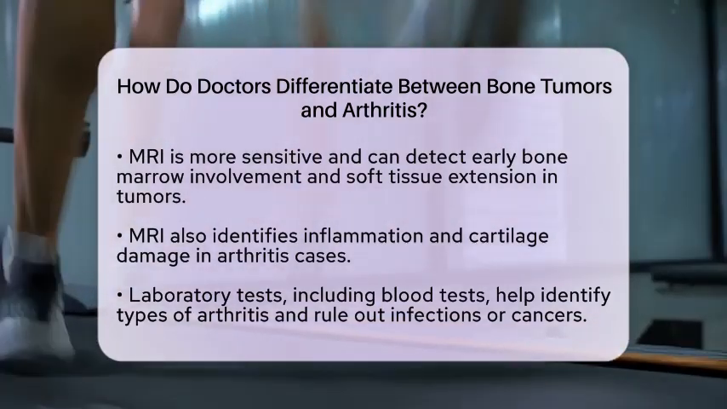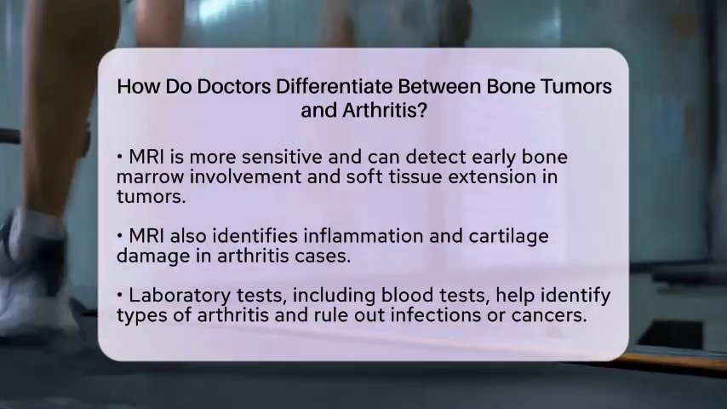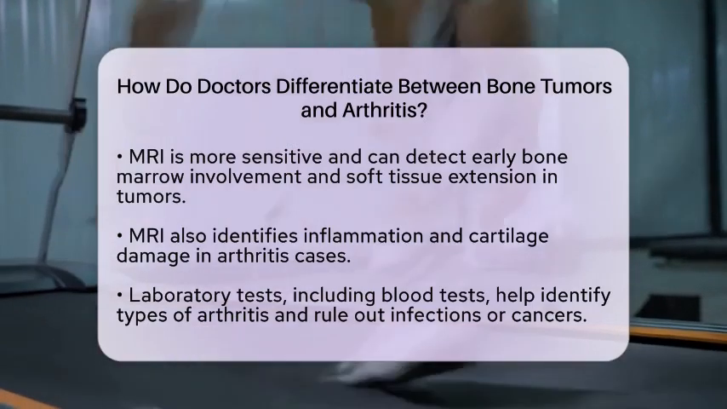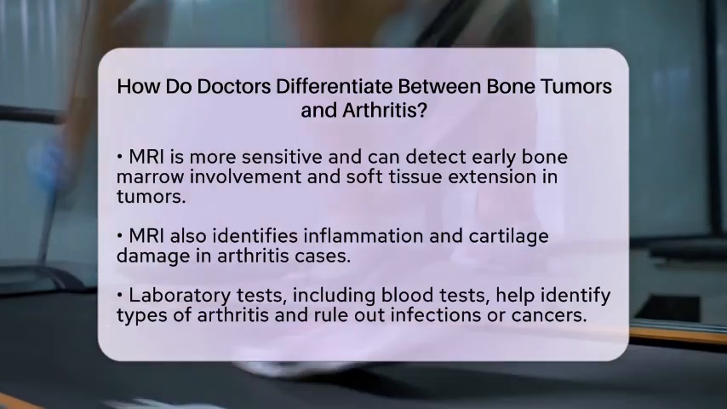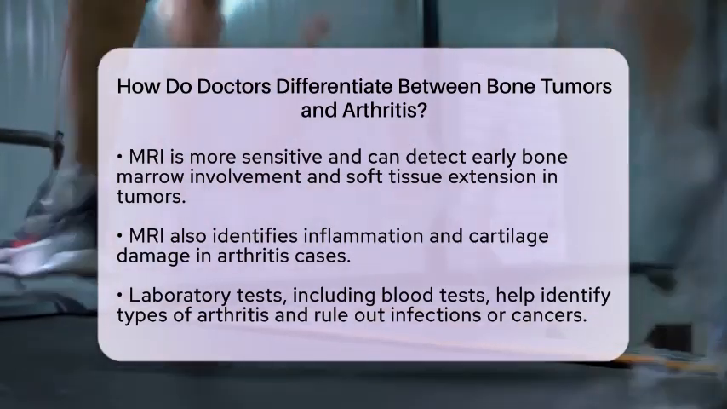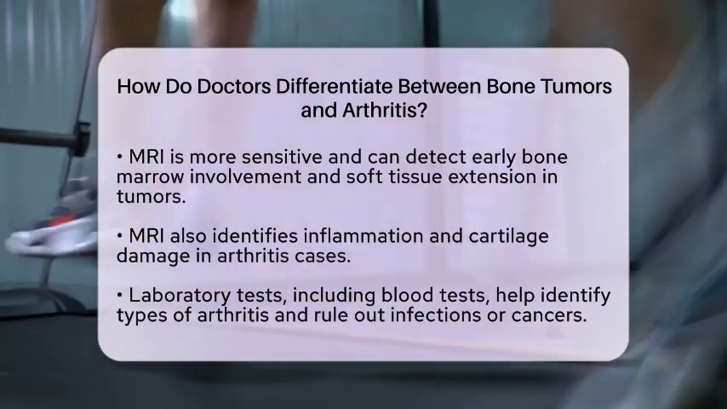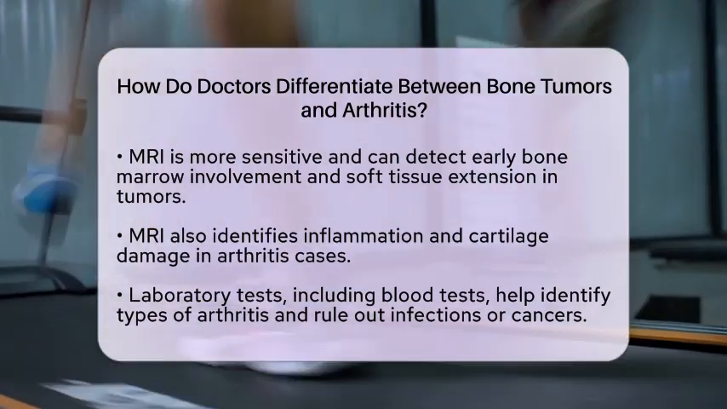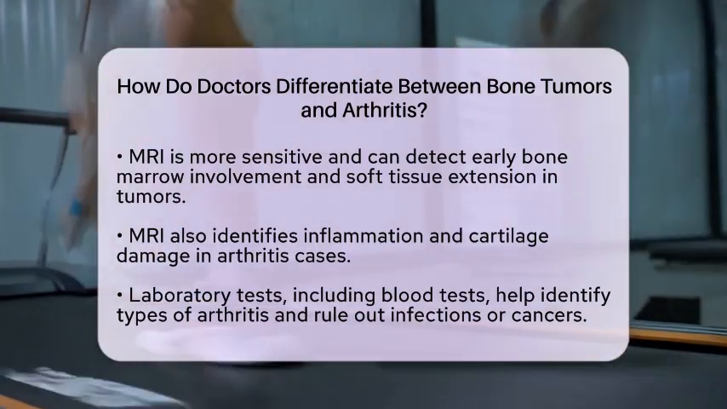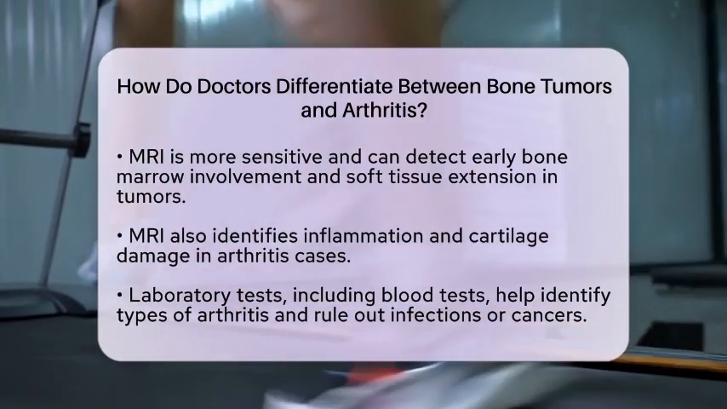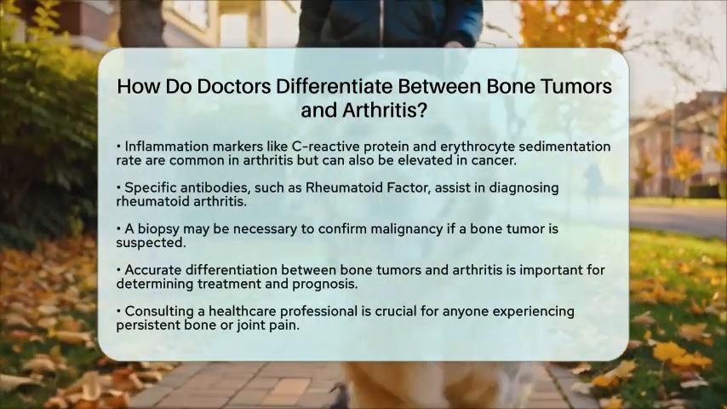Laboratory tests further aid in the diagnosis. Blood tests can help identify different types of arthritis and rule out infections or malignancies. Markers like C-reactive protein and erythrocyte sedimentation rate indicate inflammation, which is common in arthritis but can also be elevated in cancer. Specific antibodies, such as rheumatoid factor and anti-cyclic citrullinated peptide antibodies, support the diagnosis of rheumatoid arthritis. If a bone tumor is suspected, a biopsy may be necessary to confirm malignancy through microscopic examination.